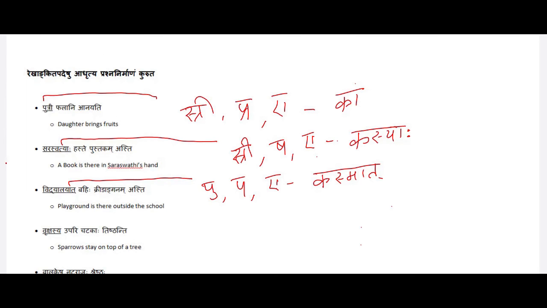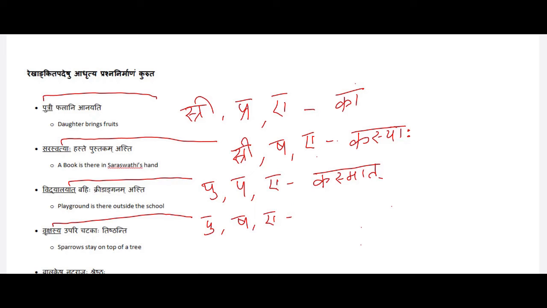Okay, let's get into the next one. Vrikshasya upari chatakaha tishtanti. Sparrows stay on top of a tree. The underlined word is vriksha. We have to find out what lingam, vibhakti and vachanam. So it is pullingam, sashti vibhakti and ekavachanam.